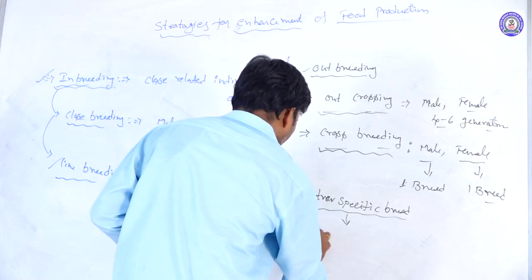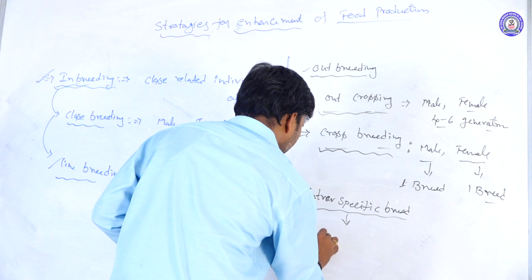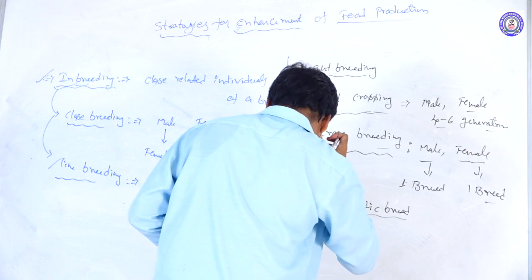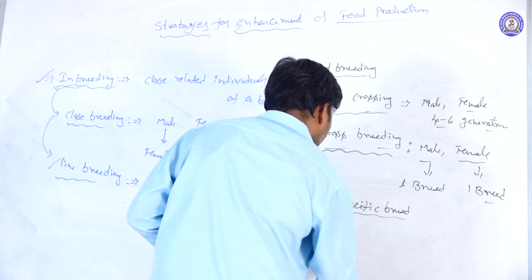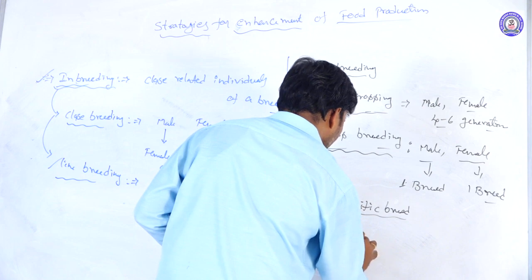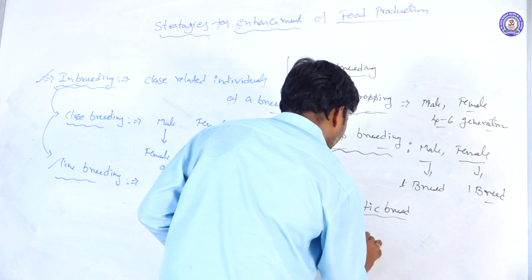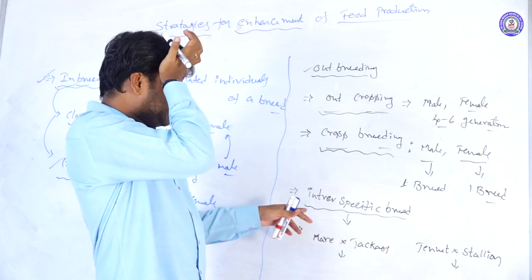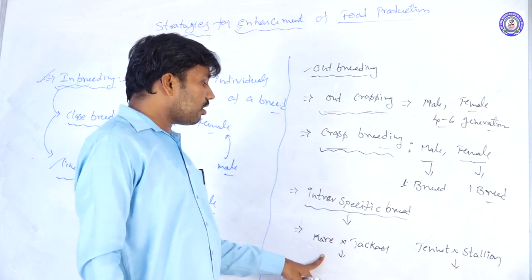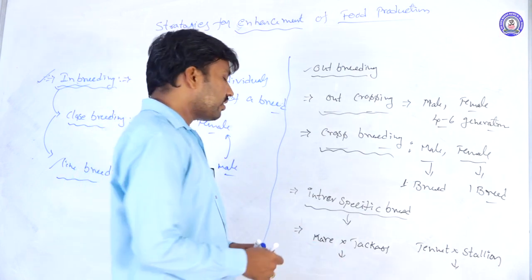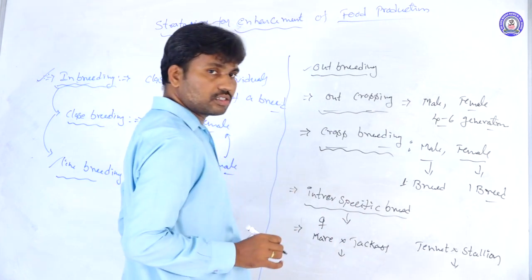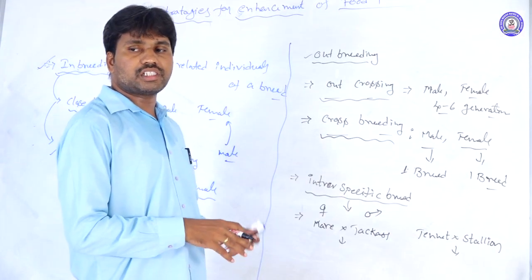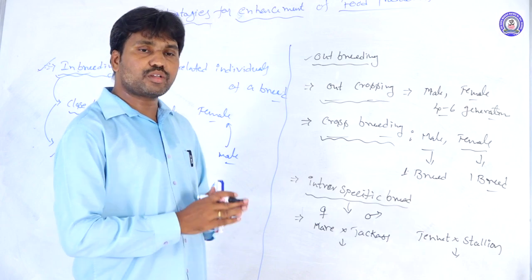For example, the female horse is crossed with the male donkey, the jackass. Donkeys and horses do not belong to the same species; both are two different species.